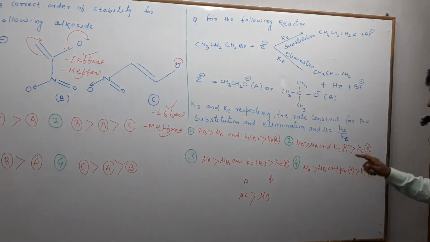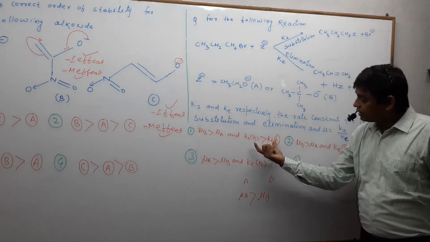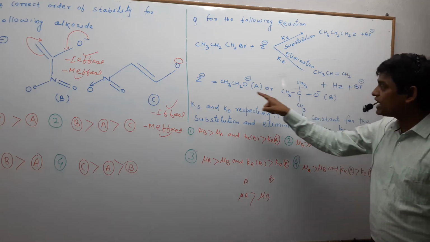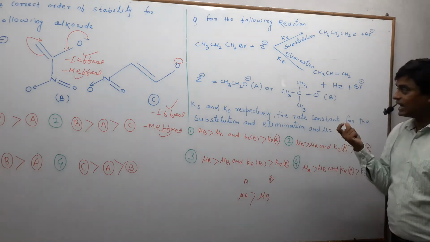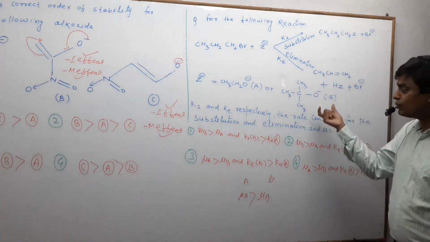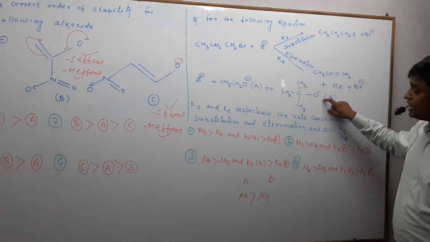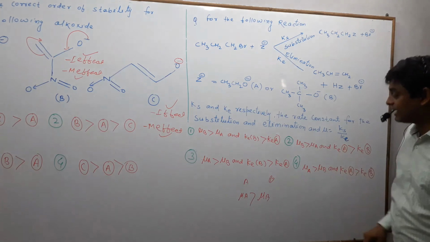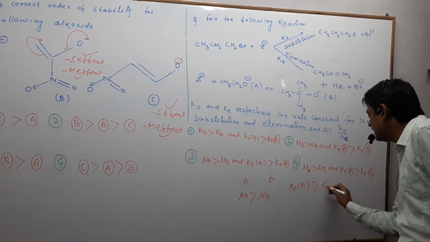One more additional thing is that we also compare the rate constant for elimination of B. Earlier I said that B is preferred only for elimination, so the elimination rate constant for B will be greater than that for A. That is why KEB will be greater than KEA.